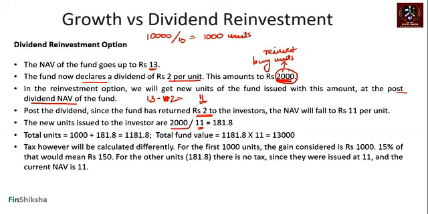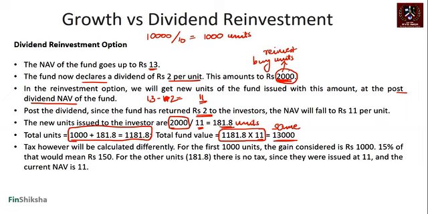So you take 2,000 rupees, divide that by the NAV 11, and another 181.8 units are issued, right? What is the total units that you have now? You have 1181.8. Total fund value is now at a NAV of 11 because 2 rupees was taken out. Note that the total fund value is same as earlier. There is no difference on this, correct?